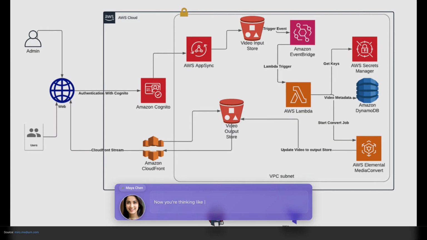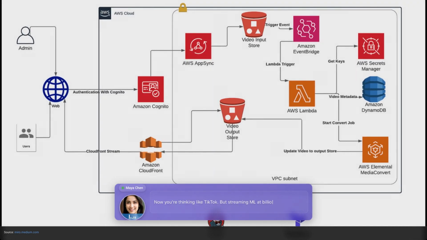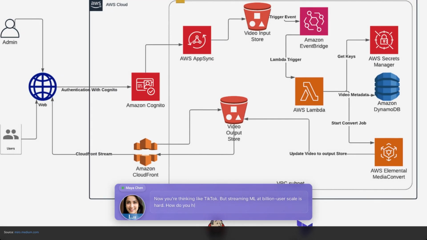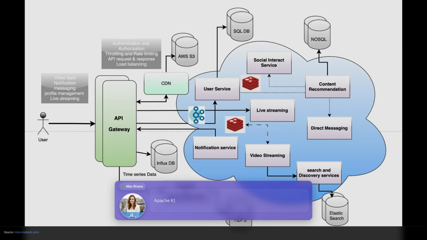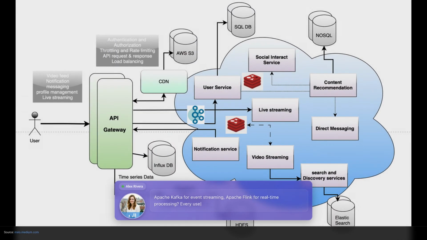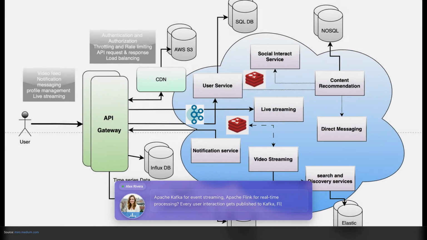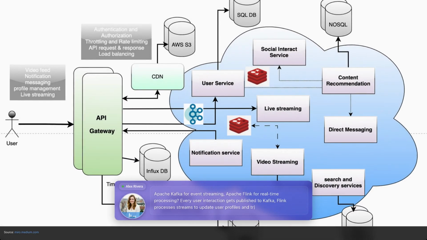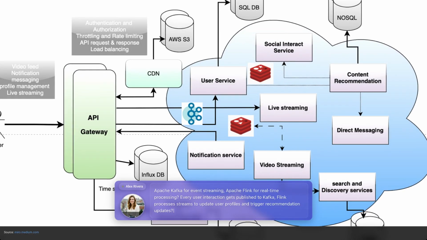Now you're thinking like TikTok, but streaming ML at billion user scale is hard. How do you handle the technical implementation? Apache Kafka for event streaming, Apache Flink for real-time processing. Every user interaction gets published to Kafka. Flink processes streams to update user profiles and trigger recommendation updates.